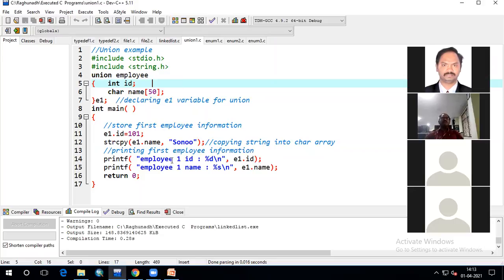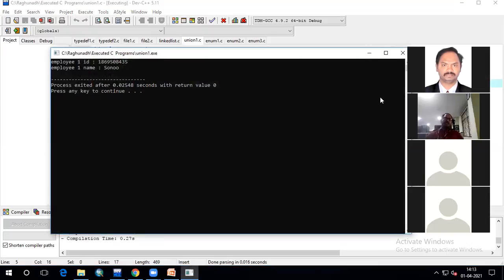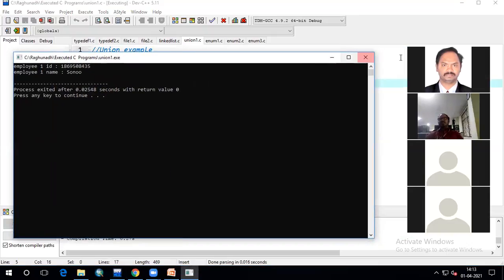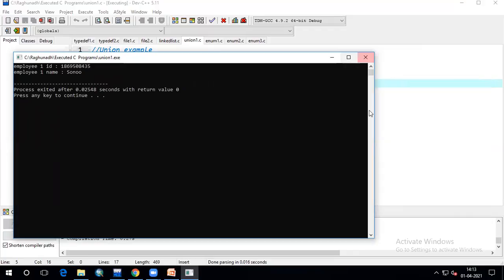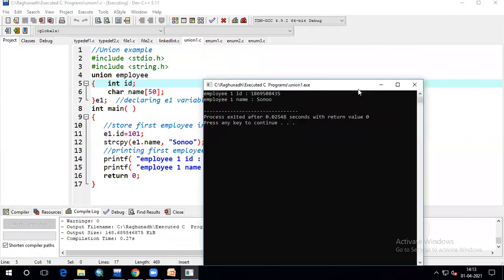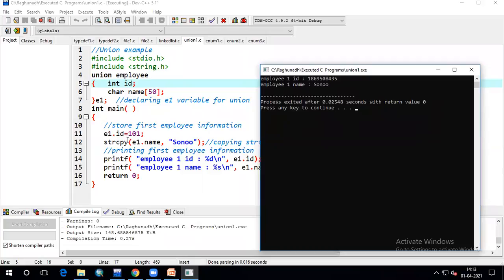Now if you want to print these details, employee 1 ID as E1.id, employee 1 name percentage s, E1.name. Then you will get the output like this. Let us compile this and run the program. So I have run the program. You can see here, we have entered the ID as 101, but we are getting some garbage value.